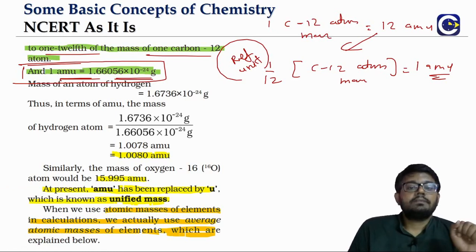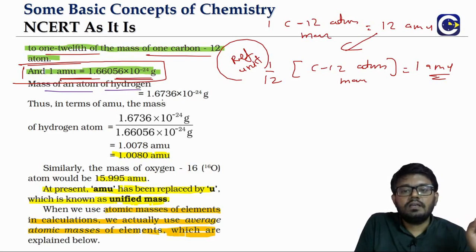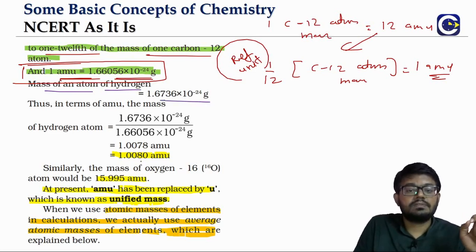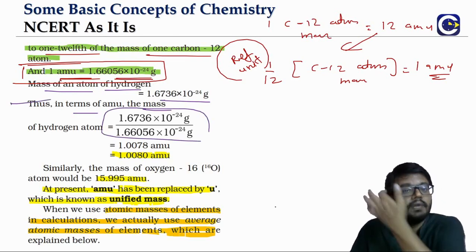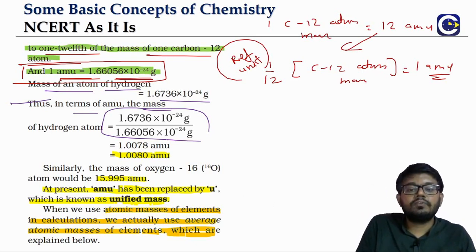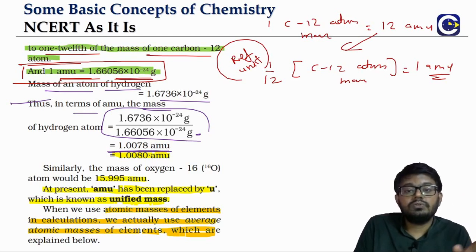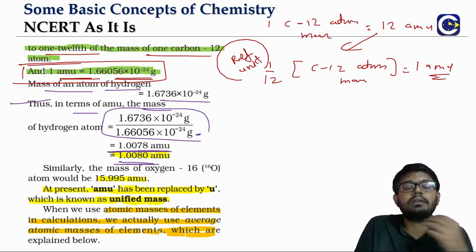Using this AMU, say for example the mass of a hydrogen atom is 1.6736 × 10^-24 grams. Then in terms of AMU, it will be 1.6736 × 10^-24 divided by 1.66056 × 10^-24, because this is the value of AMU. If you divide by the AMU value, we will know the mass of hydrogen in terms of AMUs. What is it? 1.0078, or we can approximate it as 1.008.